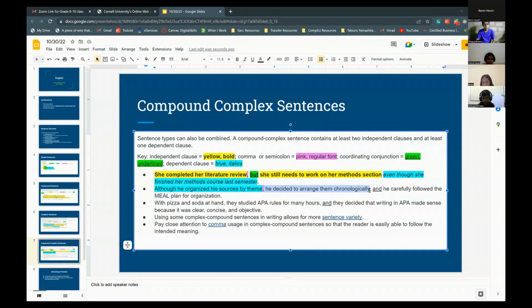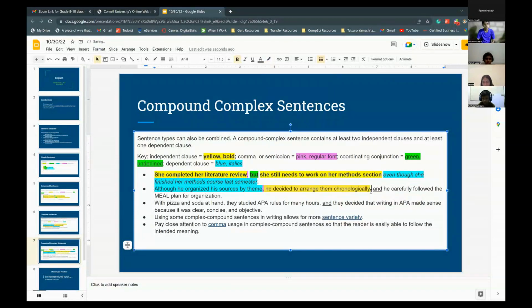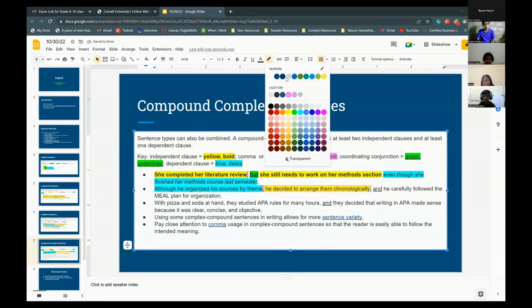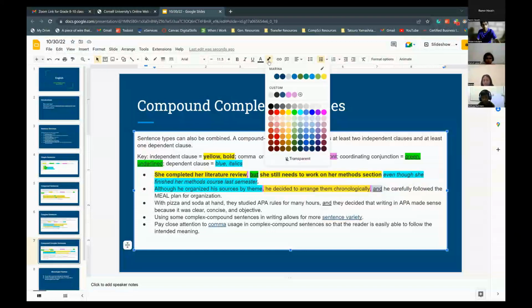Sorry, and then what would this be? He decided to arrange them chronologically. Independent clause. Yes, that would be an independent clause. Commas are just pink. Yes. And then what about the and? Conjunction. Yeah, so that would just be a coordinating conjunction, right?